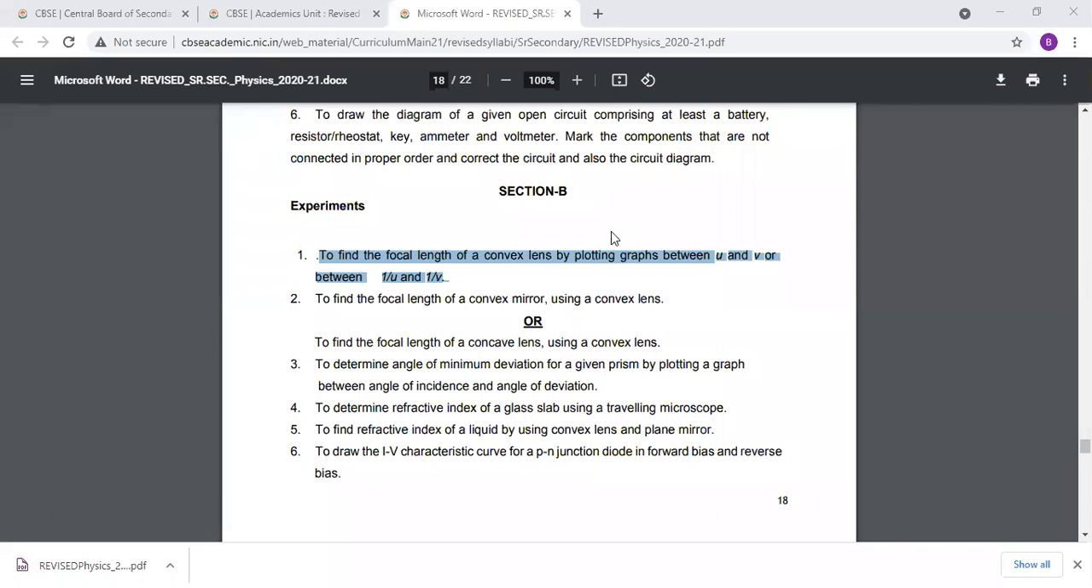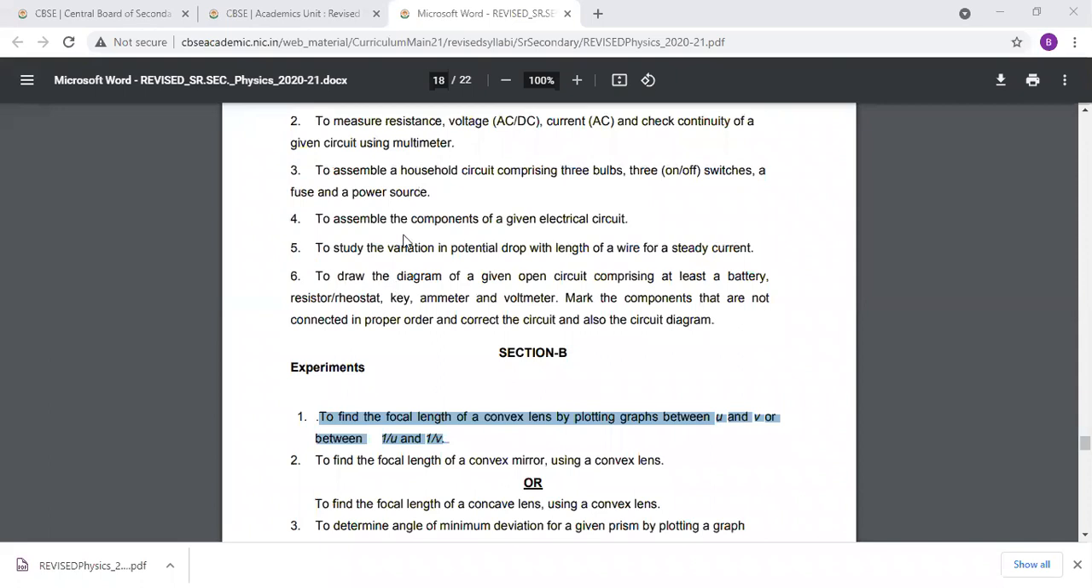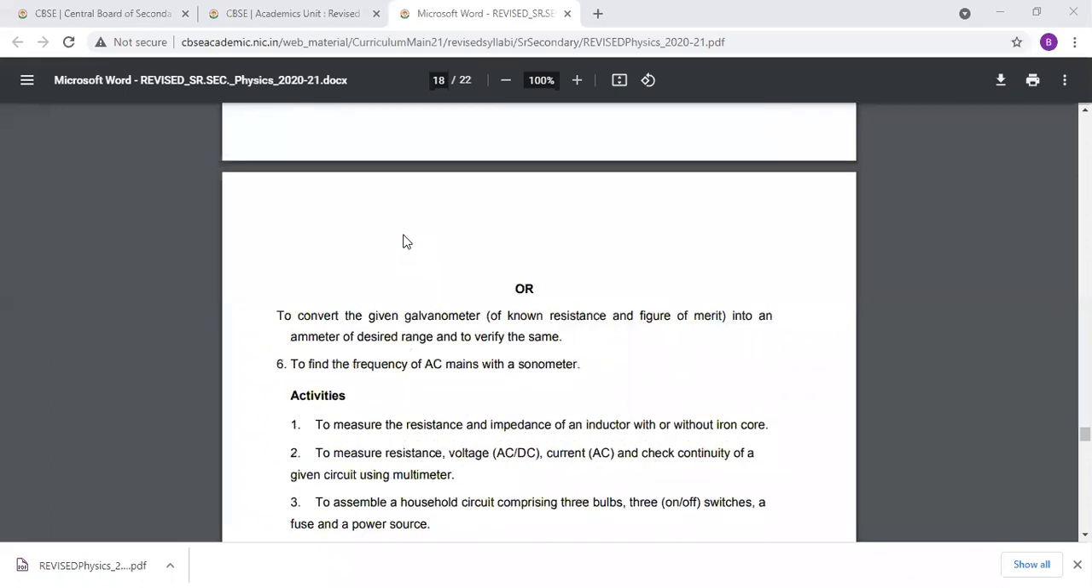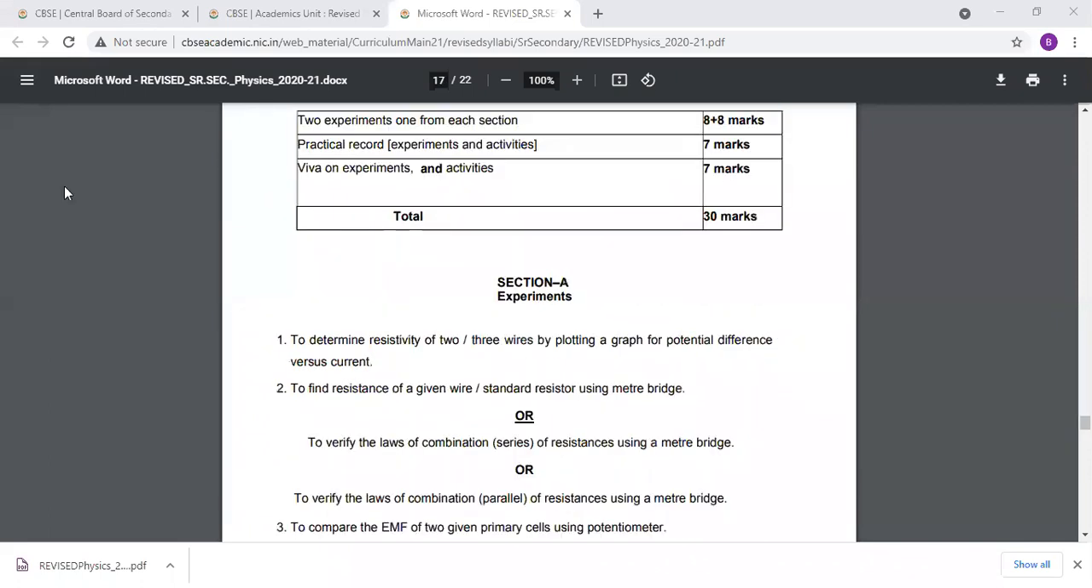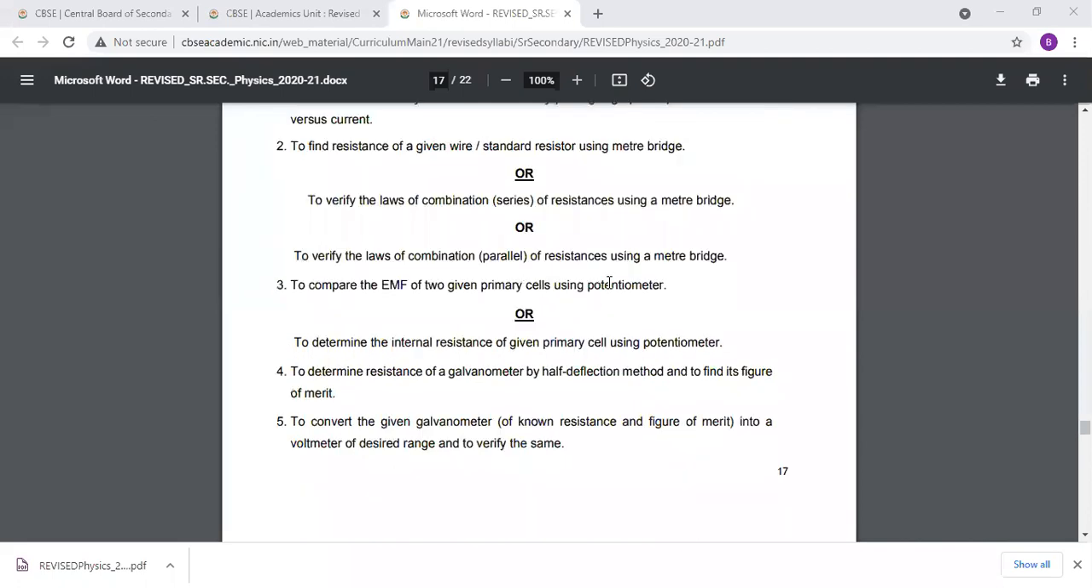Okay. So we completed the practical marks as per the new updated syllabus. The practical syllabus is over. So I think you can understand very well. Now we go for the subject.